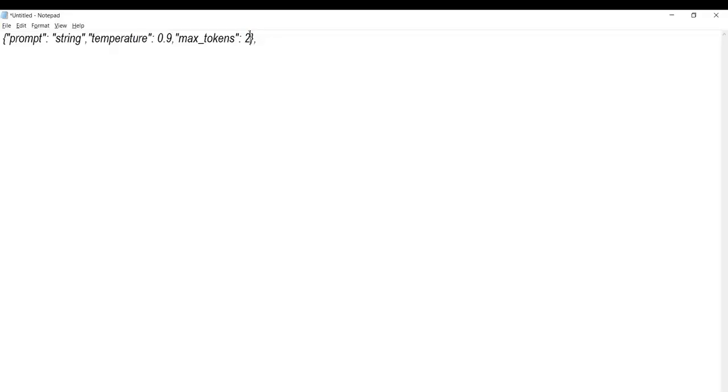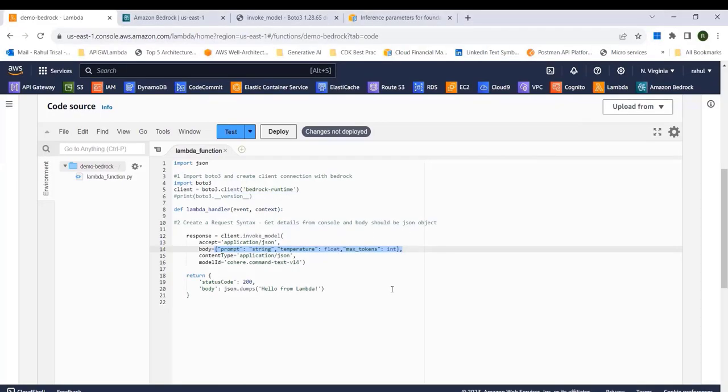So we'll say 20. And now we have to define the prompt. We'll hard code the prompt for now and try out our function. Once we're satisfied that our Lambda function is working okay, we're going to pass a prompt through a test event and try it out. Finally, once we integrate with the API Gateway, we're going to pass the prompt from the API Gateway, which would be stored as a variable in this JSON object, and then get a response. So let's say hello. Okay, I'll copy this from here and just paste it.